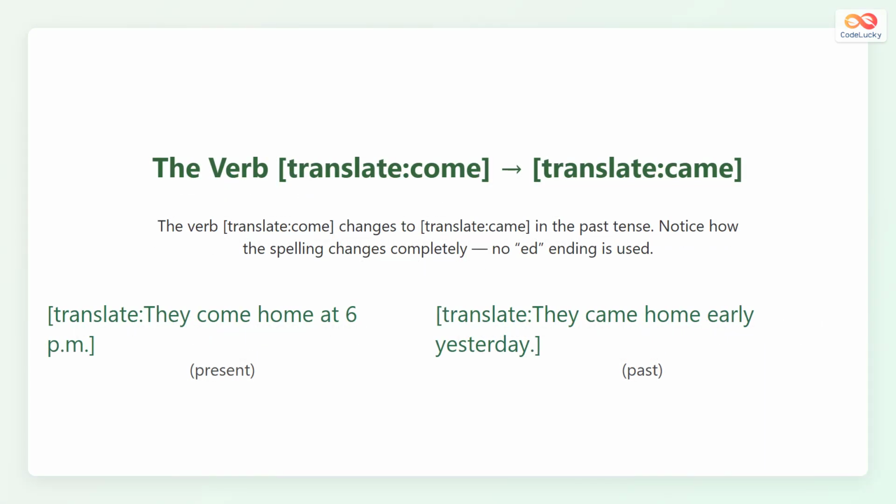The verb come means to move toward the speaker or a specific place. Its past tense form is came. There is no ed ending because this is an irregular change. For example, they come home at 6 p.m. means it happens every day. To talk about yesterday, we say they came home early yesterday. The word came is the past form of come. Always remember the pronunciation difference between come and came.